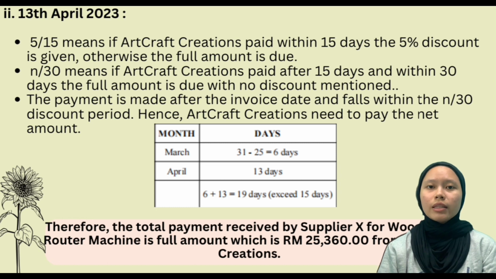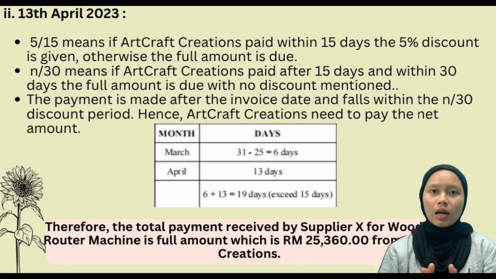And lastly, on 13 April 2023, it is the same as for the 3D wall printer. The time period is 19 days, which is within 30 days. Art Creations needs to pay the net amount. So the total payment received by supplier X for the wood CNC router machine is the full amount, which is RM 25,316 from Art Creations.